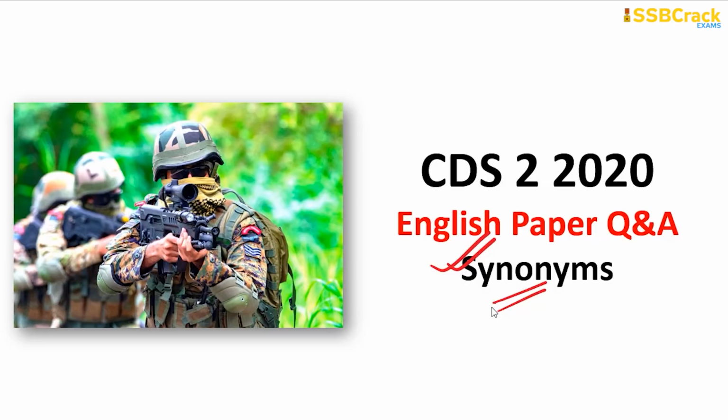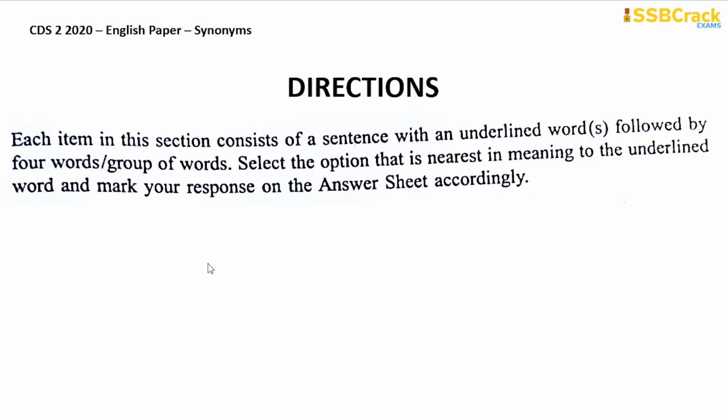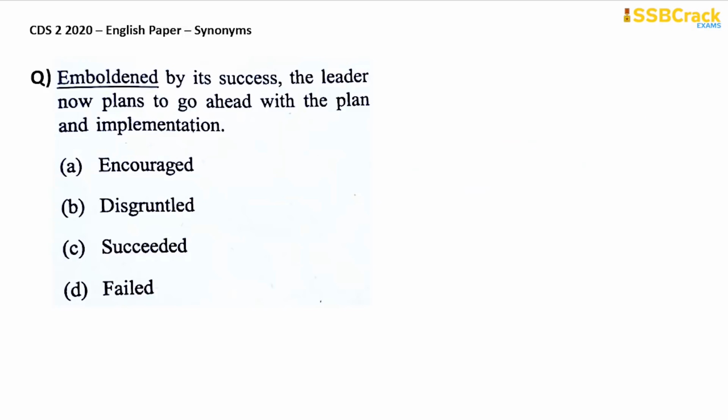So let's first start with the directions for the synonym section, and then we will proceed on to solving the questions here. Each item in this section consists of a sentence with an underlined word or words followed by 4 words or group of words. Select the option that is nearest in meaning to the underlined word and mark your response on the answer sheet accordingly. So if you're confused between antonyms and synonyms, here is your chance to know in the directions. That is, you need to find out the meaning of the word that you will find underlined in the sentence, right? So let's start with the questions then.